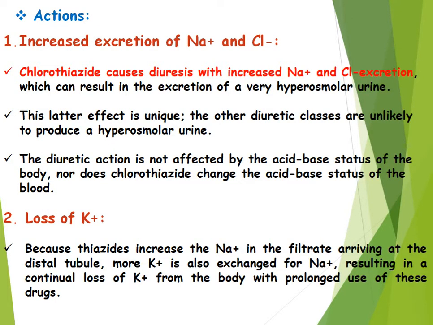Now the actions. The first one is the increased excretion of sodium and chloride. Chlorothiazide causes diuresis with increased sodium and chloride excretion, which can result in excretion of a very hyperosmolar urine. This latter effect is unique. The other diuretic classes are unlikely to produce a hyperosmolar urine. The diuretic action is not affected by the acid-base status of the body, nor does chlorothiazide change the acid-base status of the body.